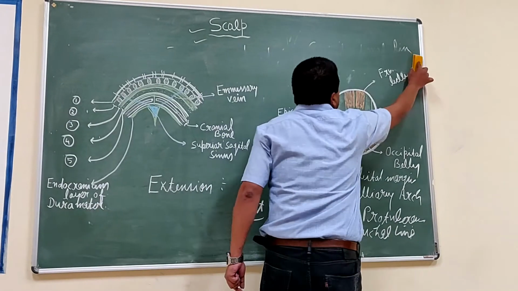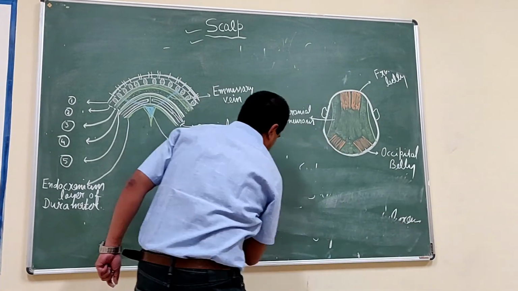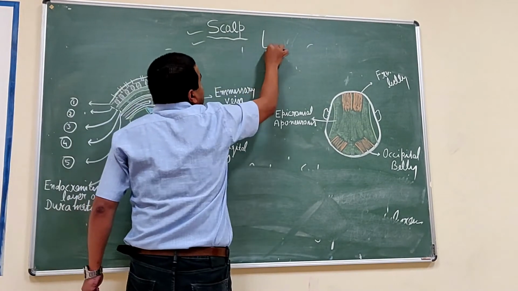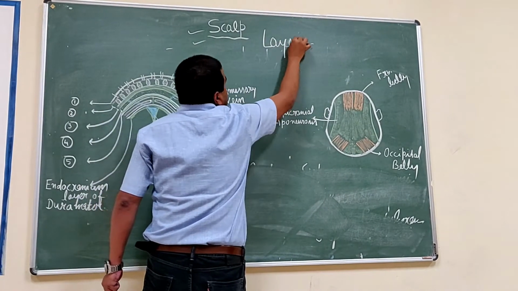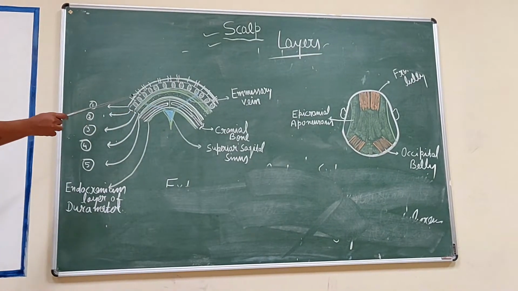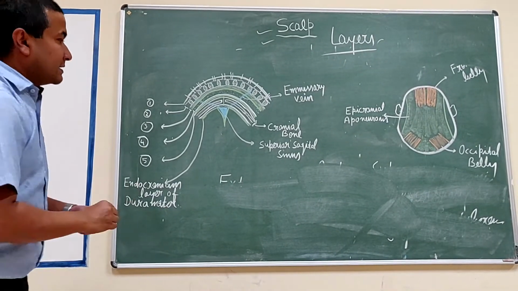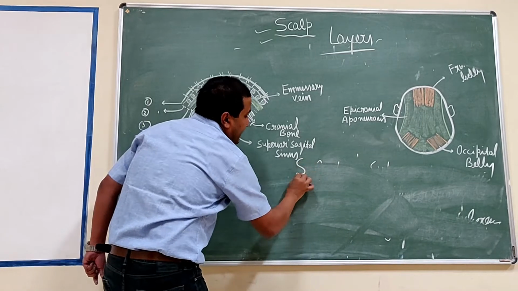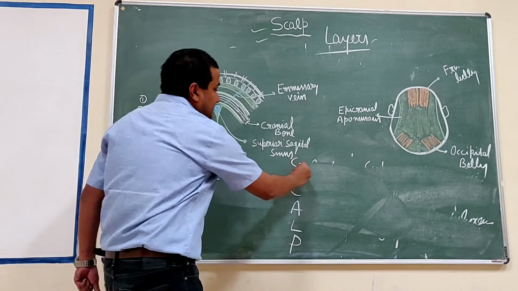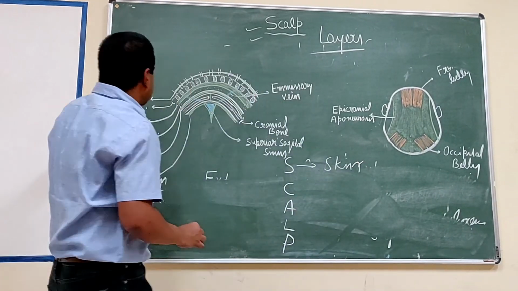Now, the layers. The layers of the scalp, in this diagram, it has 5 layers. It is easy to remember by the spelling of SCALP: S, C, A, L and P. S for the skin. The first layer is the skin.